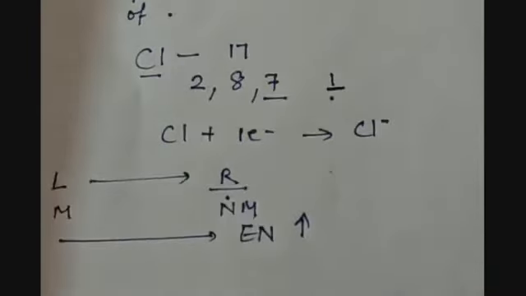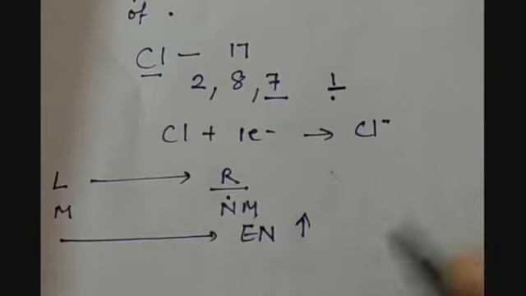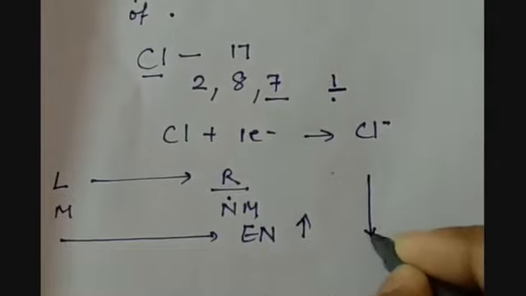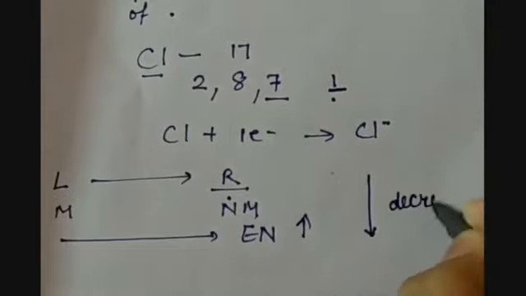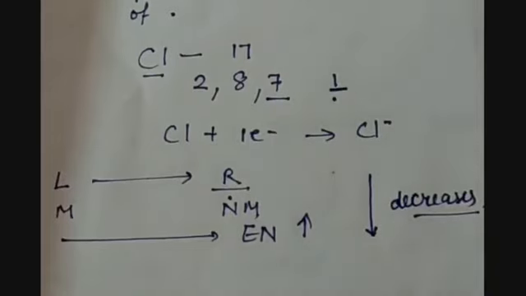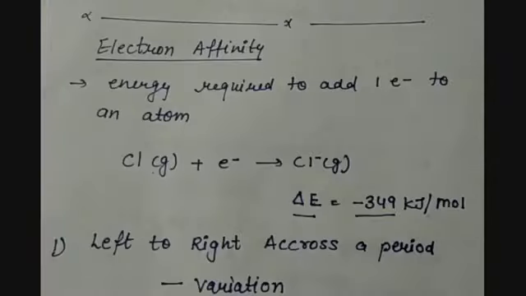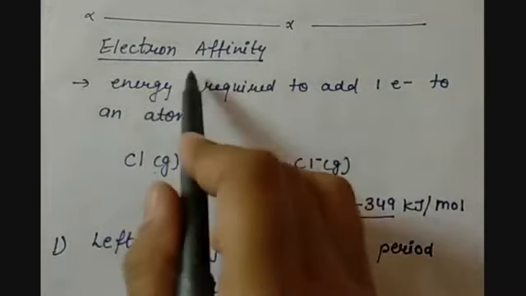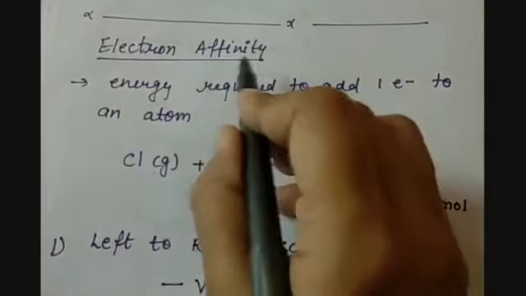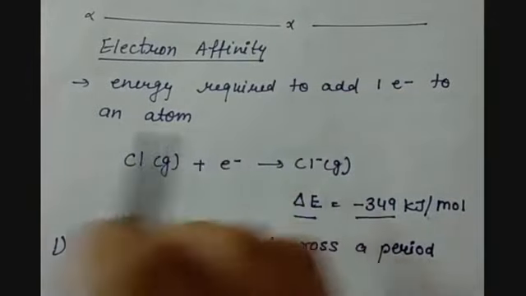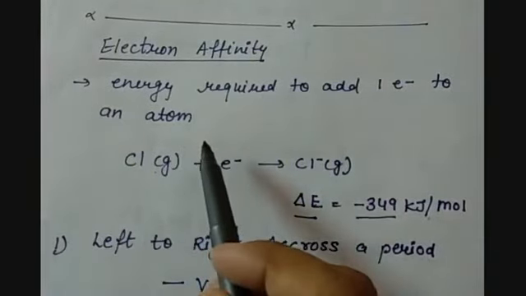But as we go down in the group, the size of the elements increases, we know. So accordingly, the tendency to attract the electron will be less. So electronegativity decreases down the group. Although you can elaborate the answer, I am telling you the main points. The second is electron affinity, that means the tendency to add an electron, or love towards electrons.